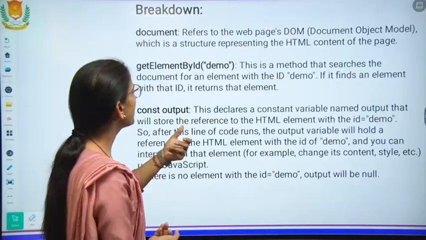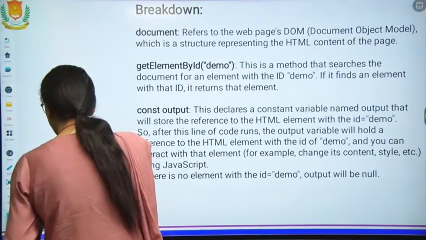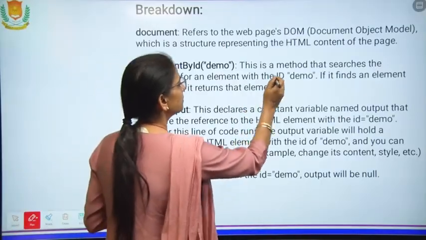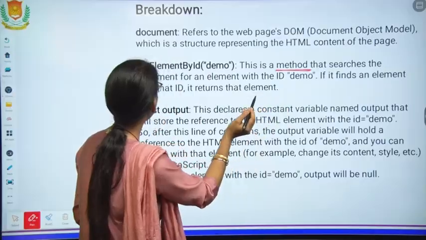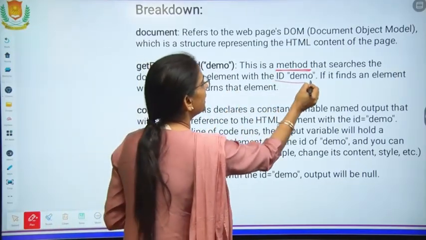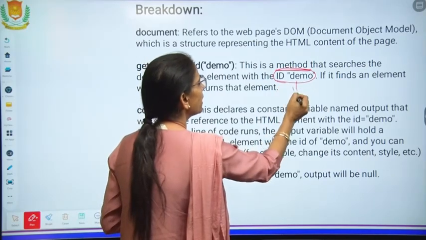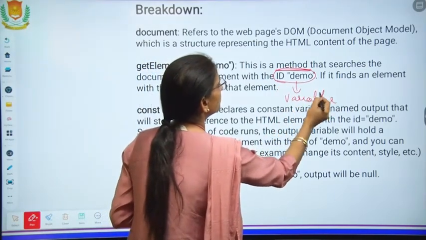getElementById is the method that searches the document for an element with the ID demo. It must be a variable in the code.